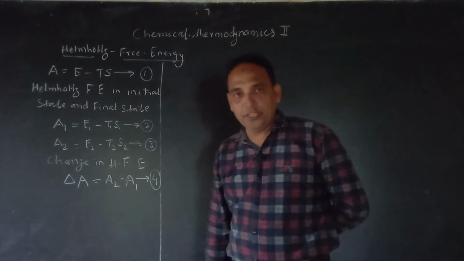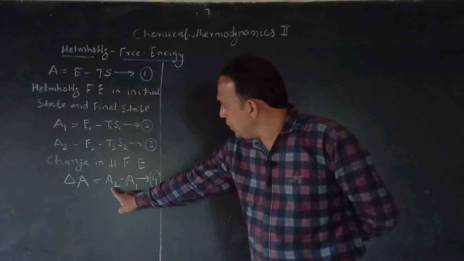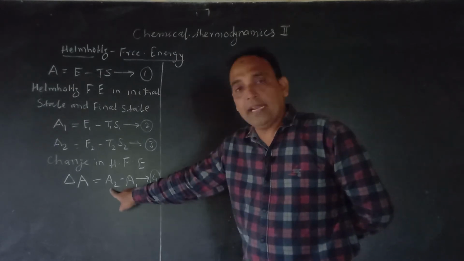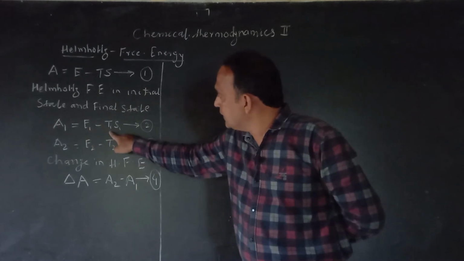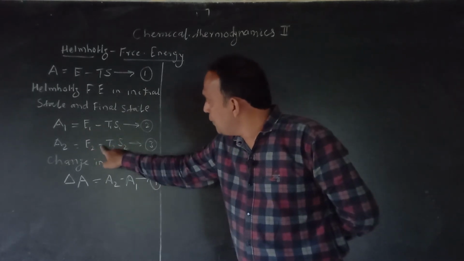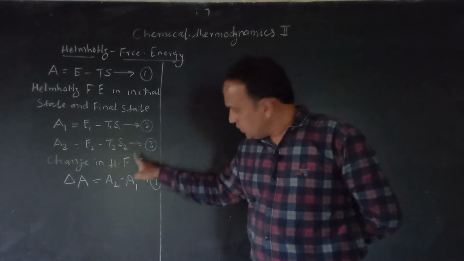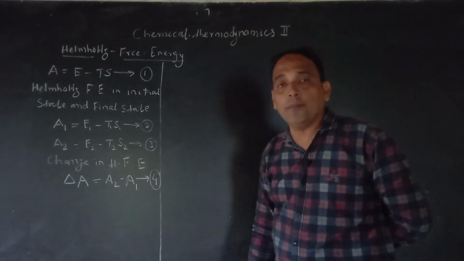Now student, simple mathematical derivation is there. Substitute the value of A1 and A2. What is the value of A1? Your A1 is E1 minus T1 S1. And what is A2? A2 is your E2 minus T2 S2. So substitute this value of A1 and A2 in equation number 4.